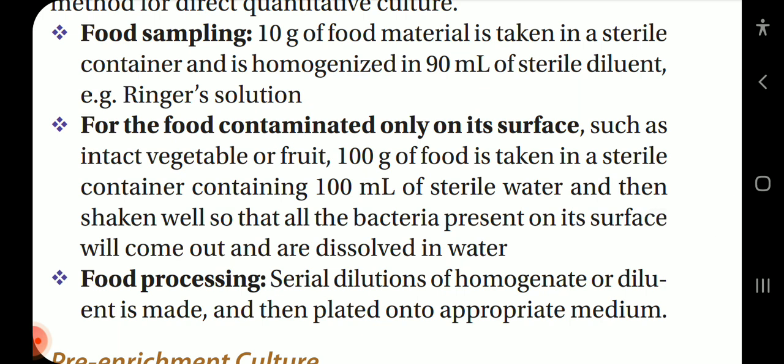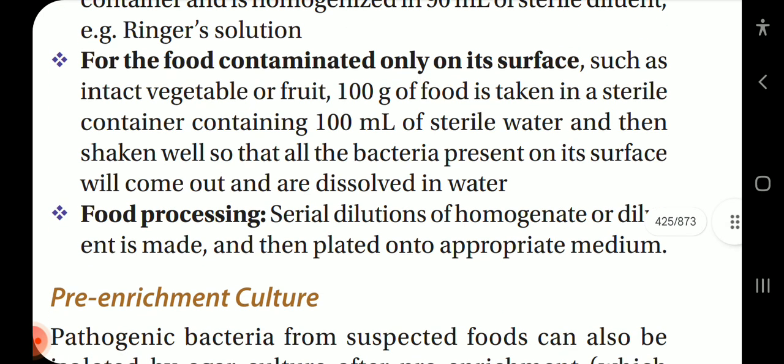Food sampling: 10 gram of food material is taken in a sterile container and is homogenized in 90 ml of sterile diluent, example, Ringer's solution. For the food contaminated only on its surface, such as intact vegetable or fruit, 100 gram of food is taken in a sterile container containing 100 ml of sterile water and then shaken well so that all the bacteria present on its surface will come out and dissolve in water.